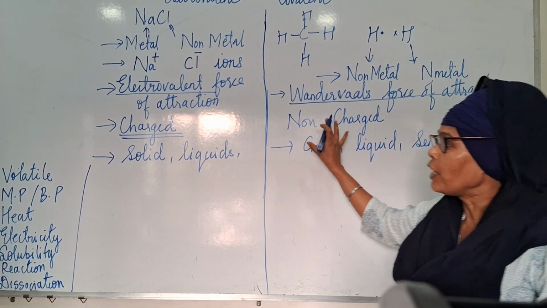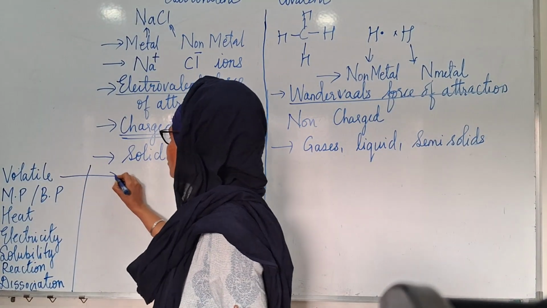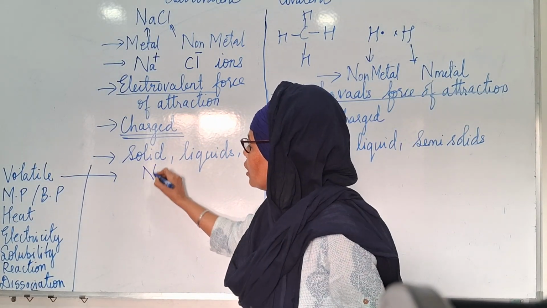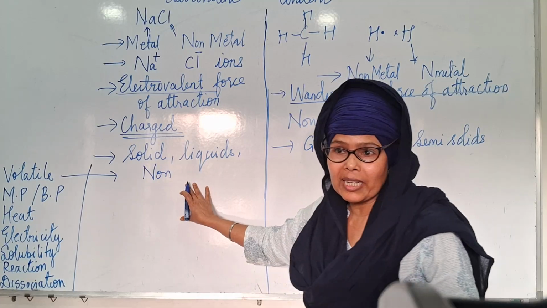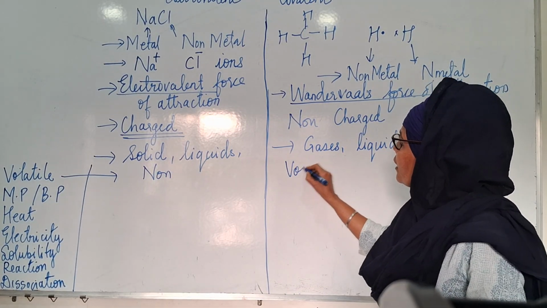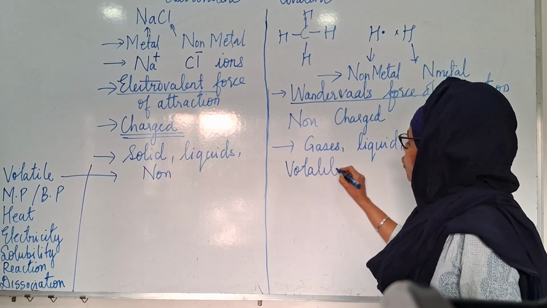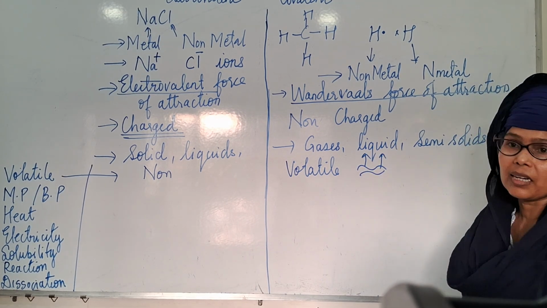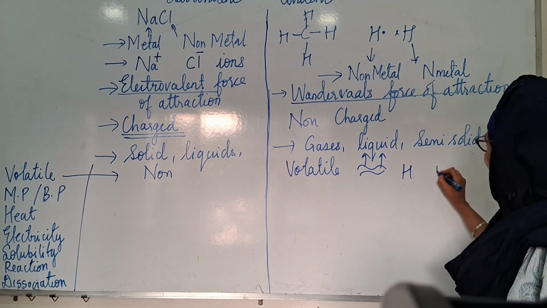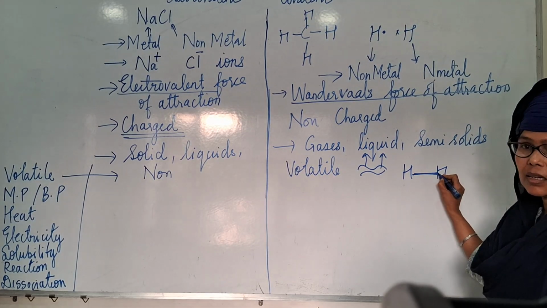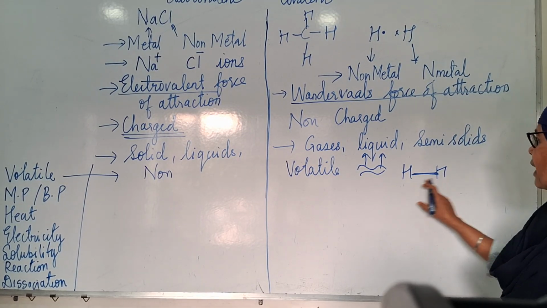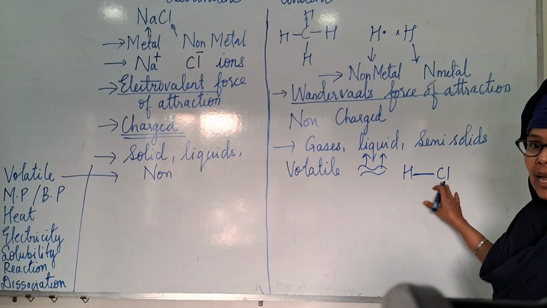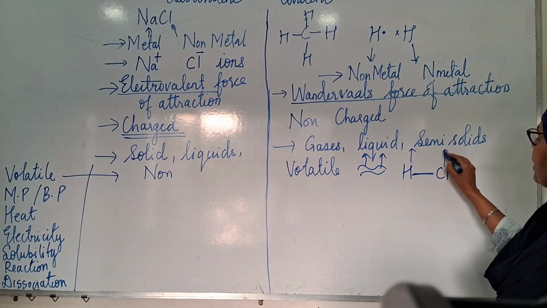Yes, okay, ma'am. So when you talk about volatile nature, how will it be more volatile? No, this is not. This will be non-volatile. This is volatile. Volatile means what will happen if it is in liquid state? It will turn to gaseous state. For that the bond has to break. Whatever bond is there, if it is hydrogen bond, it will break. If it is HCl bond, it will break and then it will get volatile.